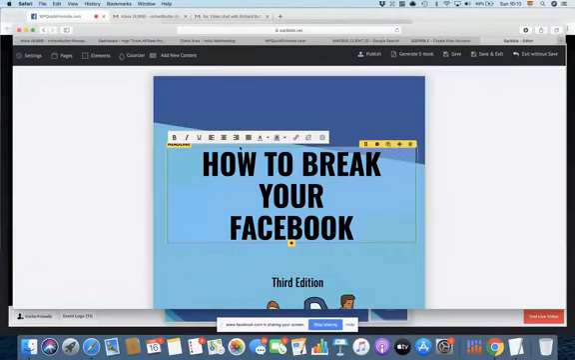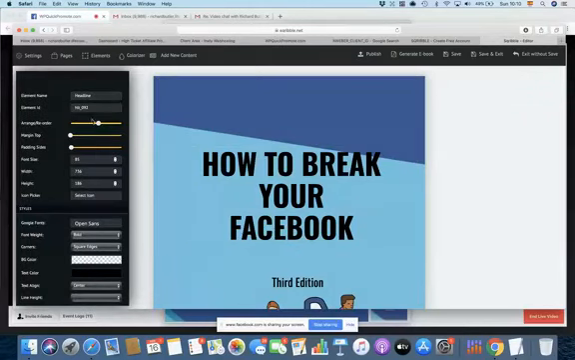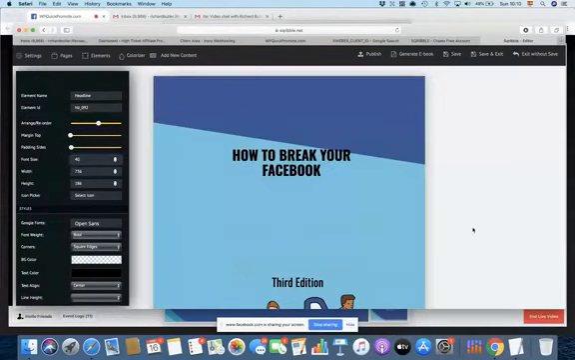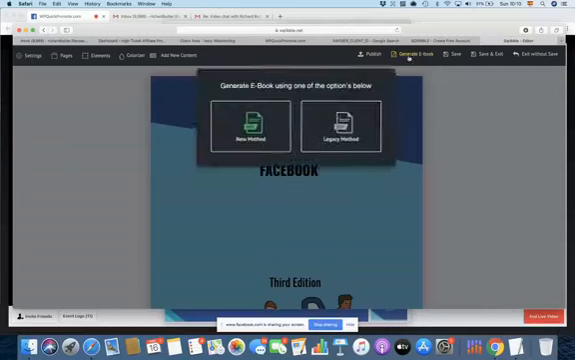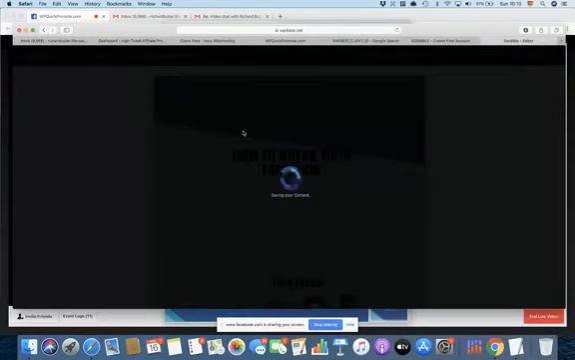So let me just see if I can change that. So if I go here, what I'm going to do is say font size 40. Okay, how to break your Facebook. Okay, save, generate ebook. Okay, and then we'll see.